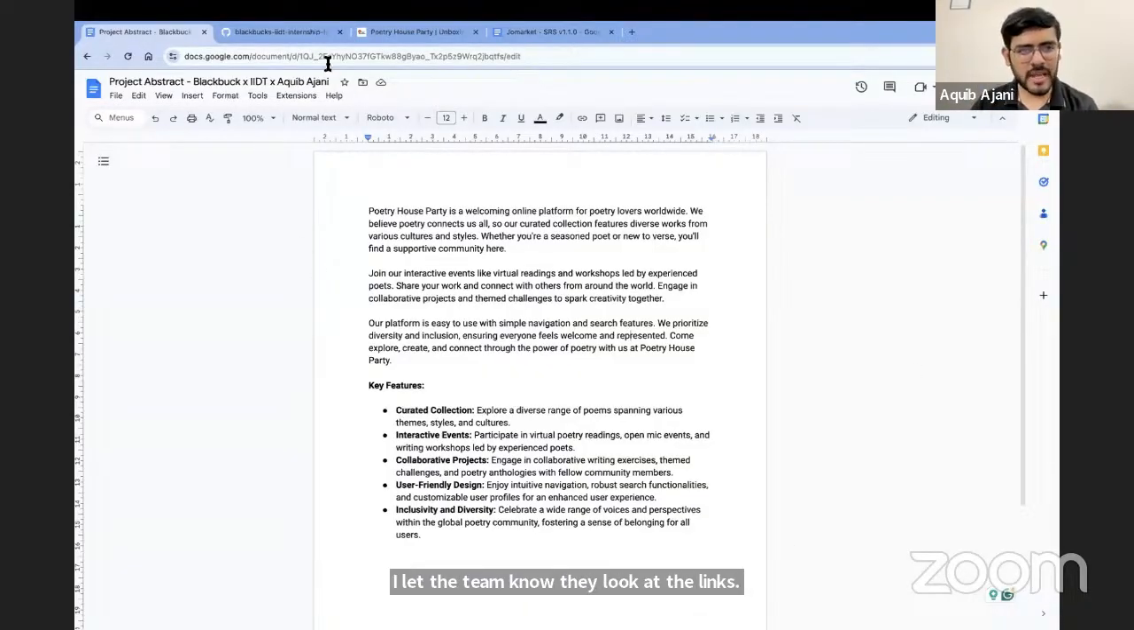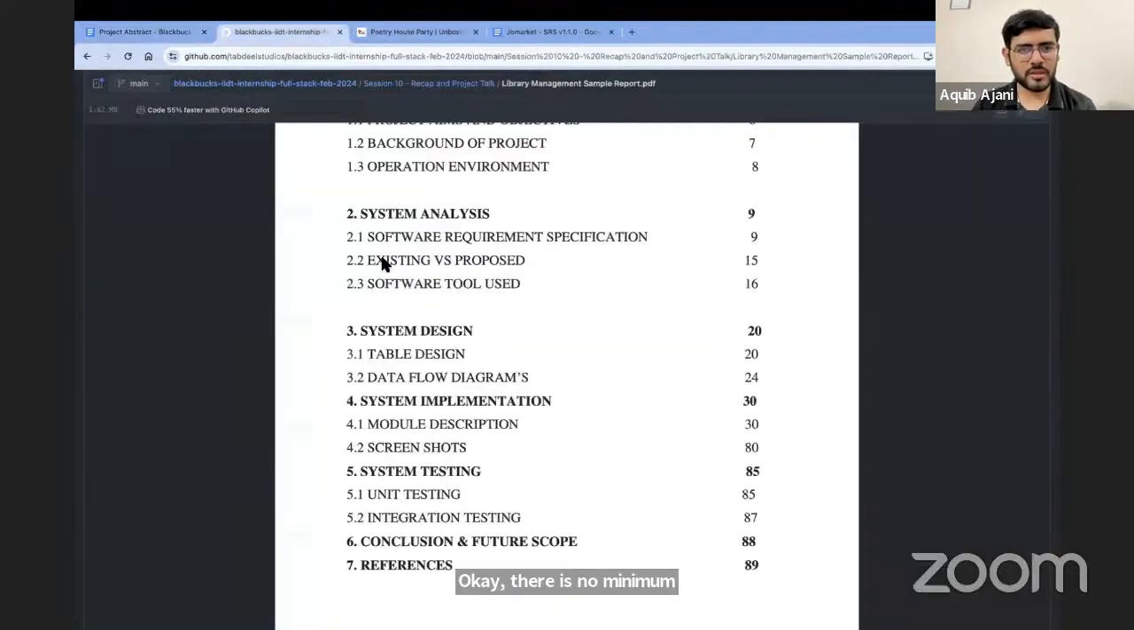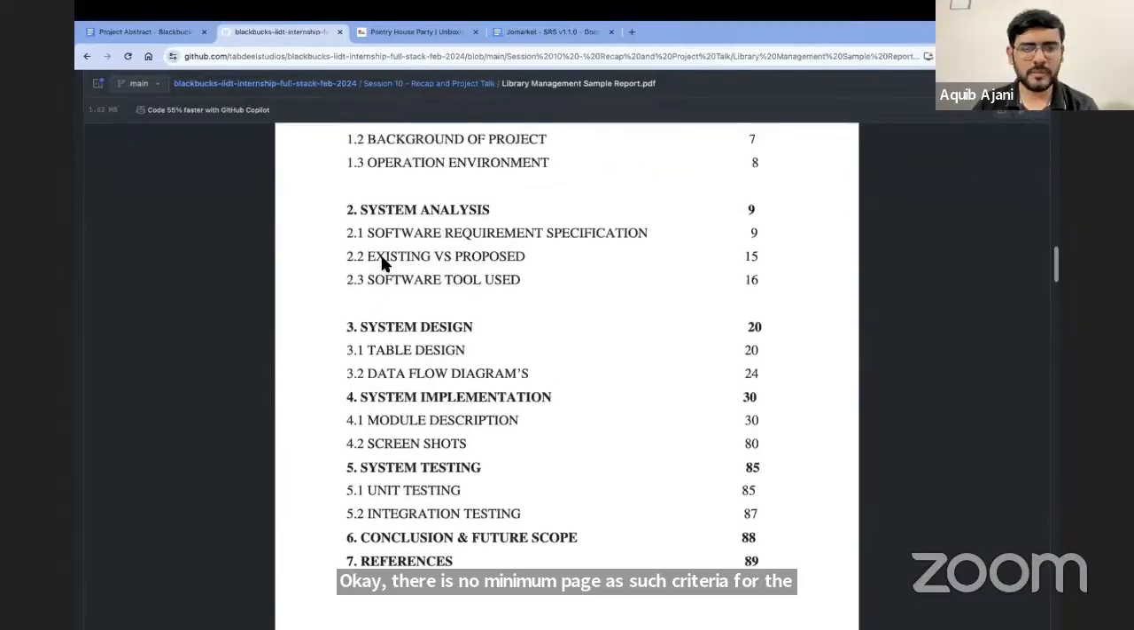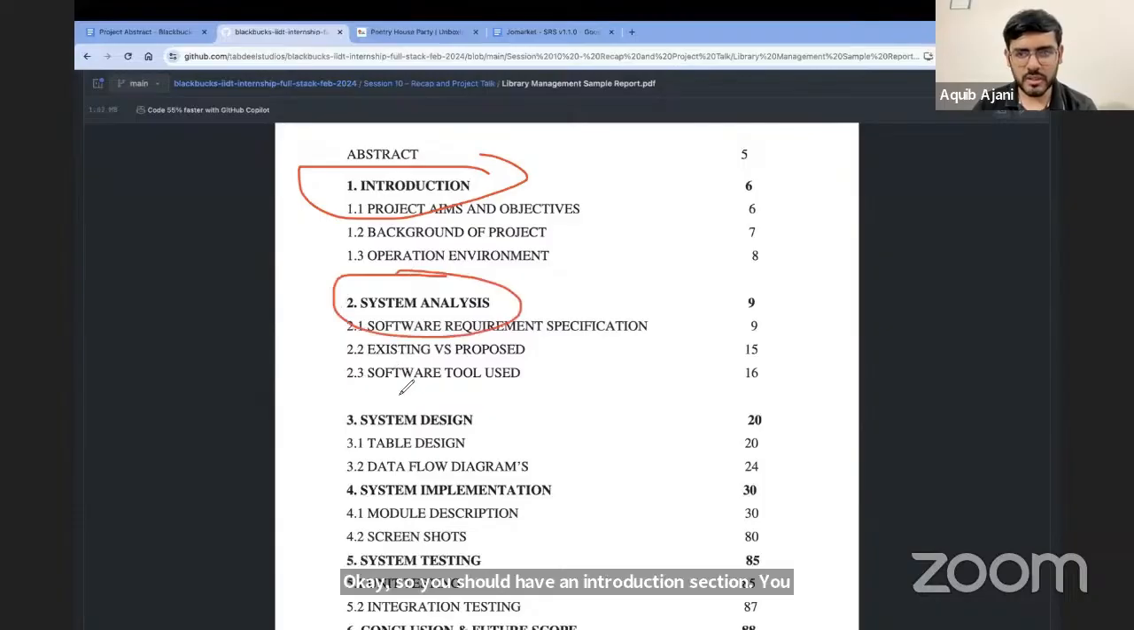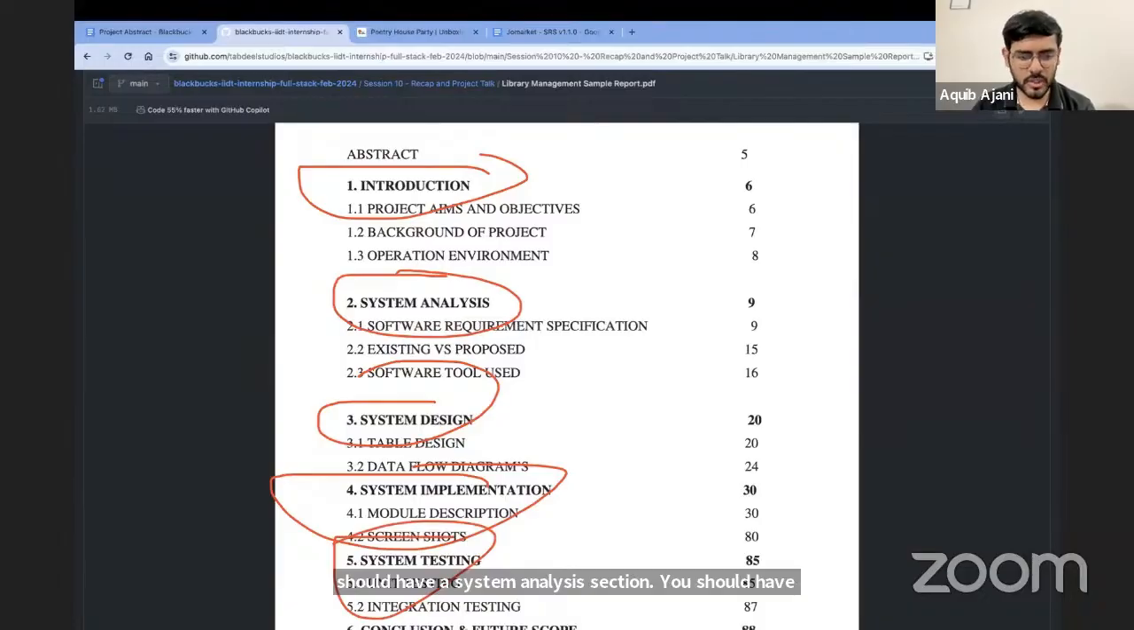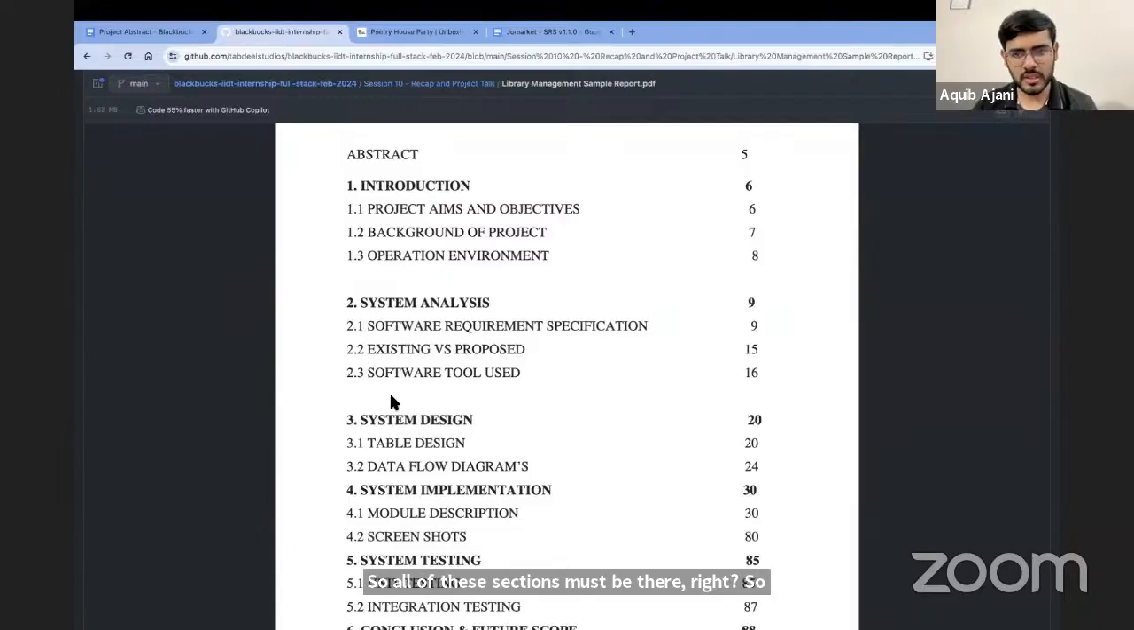There is no minimum page criteria as such for the report, but whatever is mentioned in the index, all of this must be there. So you should have an introduction section, you should have a system analysis section, you should have the design, you should have implementation and testing. So all of these sections must be there, right? So roughly on an average, it will be around 50 pages long. On an average, I'm saying; sometimes if you have 10 people in the team, it will be longer. If you have only 3 people, it could be a little shorter than that, but approximately it will be 50 pages or so.